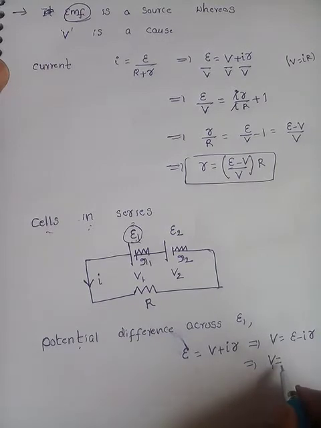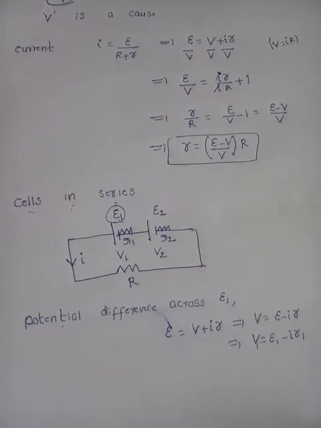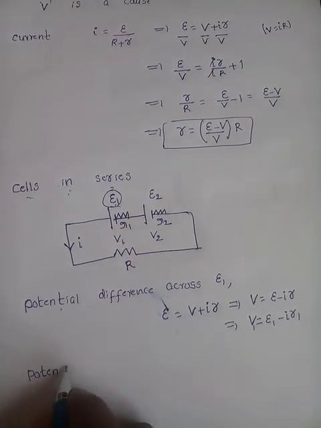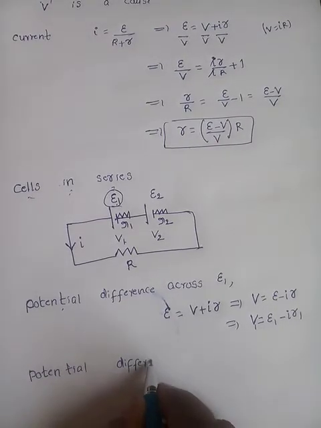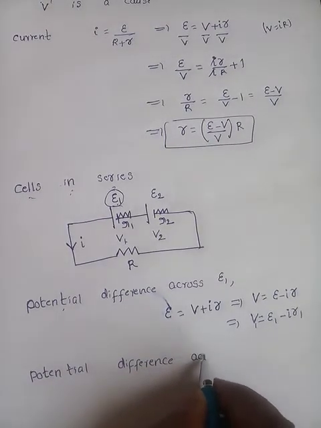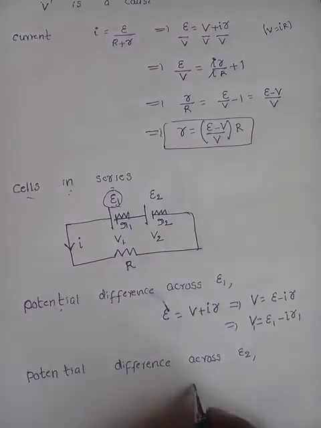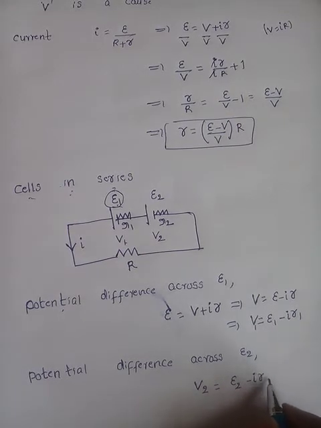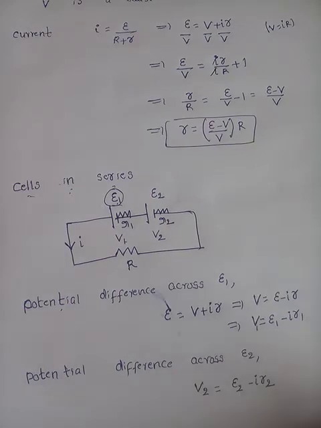So V1 equals E1 minus I into r1. Am I right? Yes. Same way, potential difference across E2 we can write as what? V2 is equal to E2 minus Ir2.